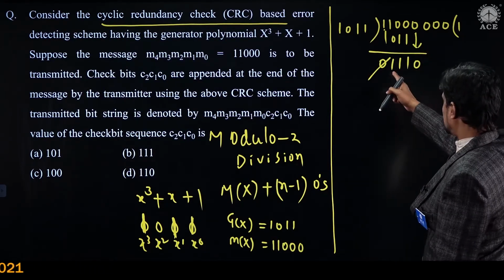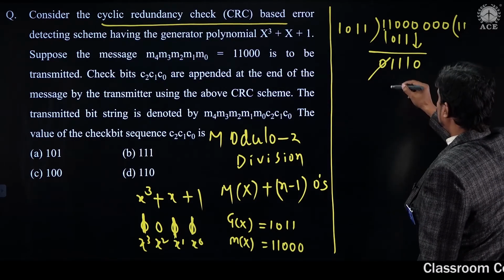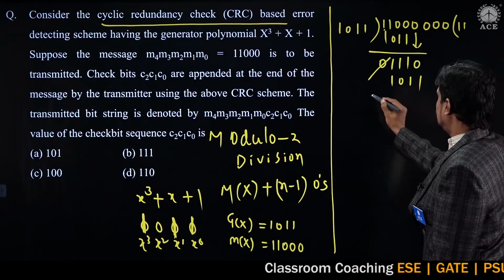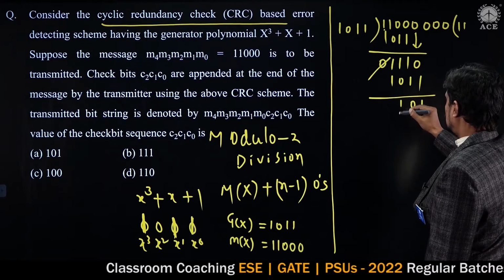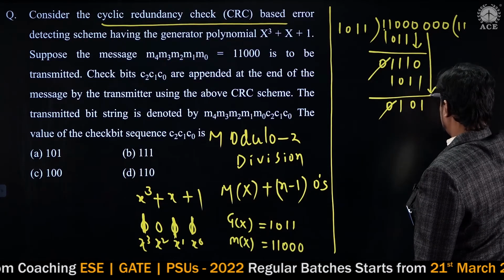Then what is MSB here? Again 1. So the quotient is 1. So 1 into 1 0 1 1, which is 1 0 1 1. Then perform the XOR operation: 1 0 1 0. So this 0 gets cancelled and this 0 we can add here.